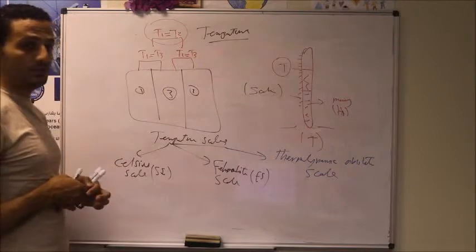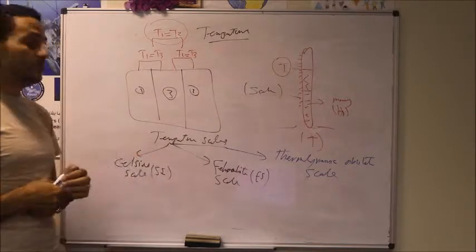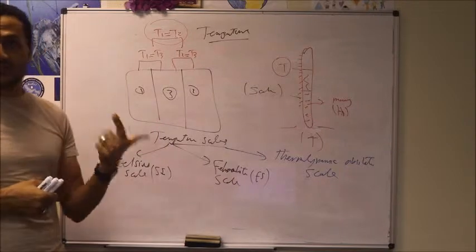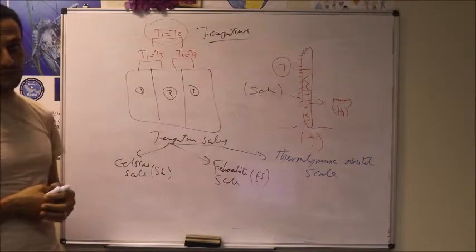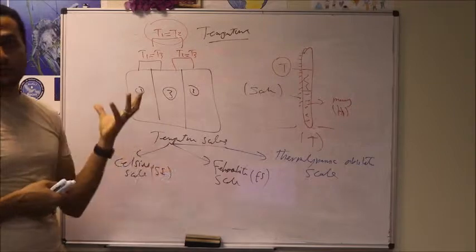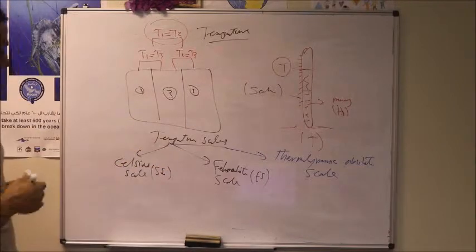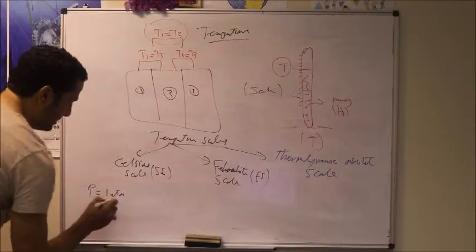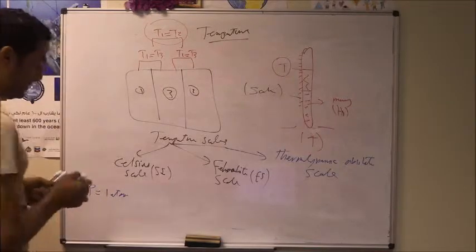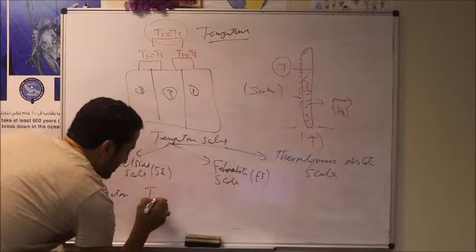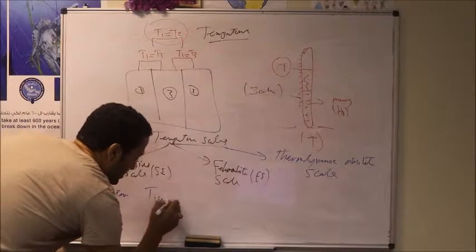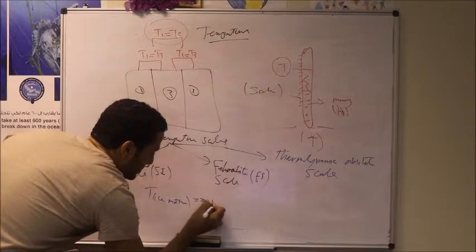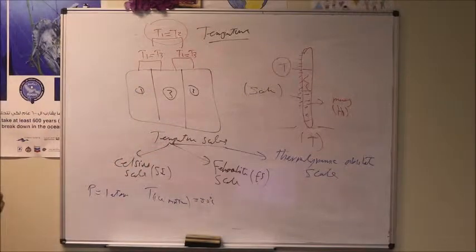The ice point of water, which is the temperature of a mixture of water, called the triple point, which is a mixture of water plus ice plus water vapor. The temperature of this mixture, we call the ice point. At atmospheric pressure, equal to 1 atmosphere, we have the temperature of the ice mixture. We consider this temperature to be equal to 0 degrees Celsius.